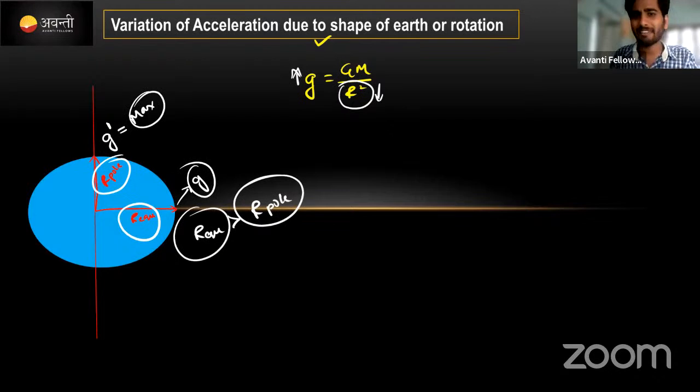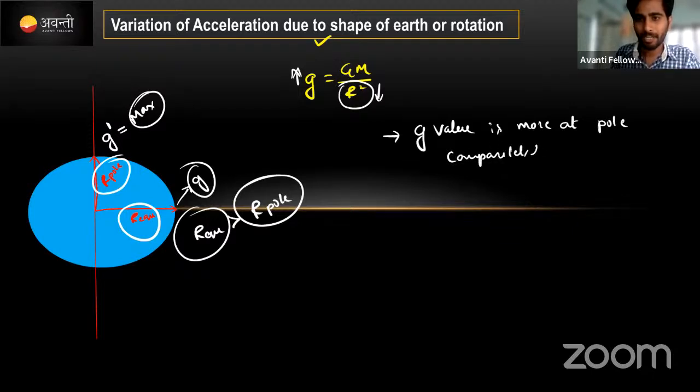In a single line I will write here: gravity value is more at the pole comparatively than at the equator. Clear? Why?